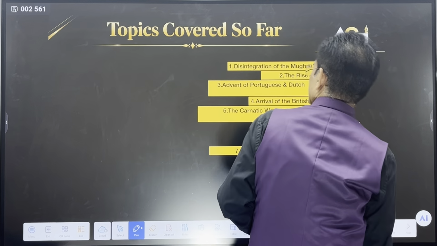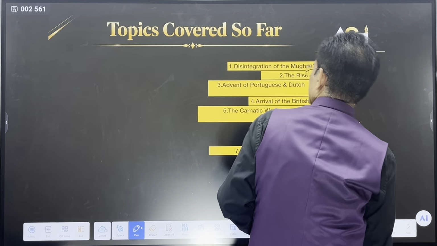We started modern India with this topic, 18th century, disintegration of Mughal Empire. Then we discussed the rise of new states, advent of Portuguese and Dutch. Then we discussed arrival of British and the French, Carnatic wars, rise of English power in Bengal. Dupleix and Clive we discussed separately and we practiced 10 questions. And then in the last video we discussed Anglo-Mysore war.